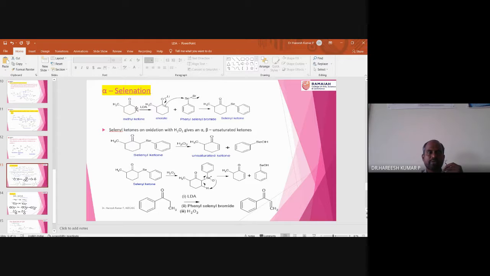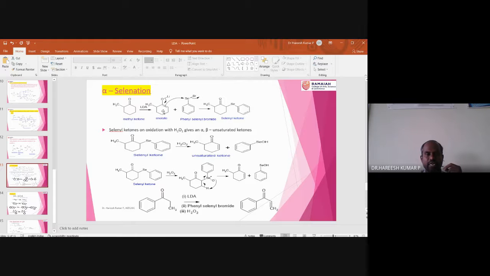And you know that when it is treated with LDA, there will be an anion formation, and that anion can come over here and give an enolate. So this is the enolate. What is the name of this enolate? Kinetically favored enolate. Suppose another base other than LDA captures this proton, there will be a formation of a double bond here. That's called the thermodynamically favored one. But LDA only forms the kinetically favored enolate.